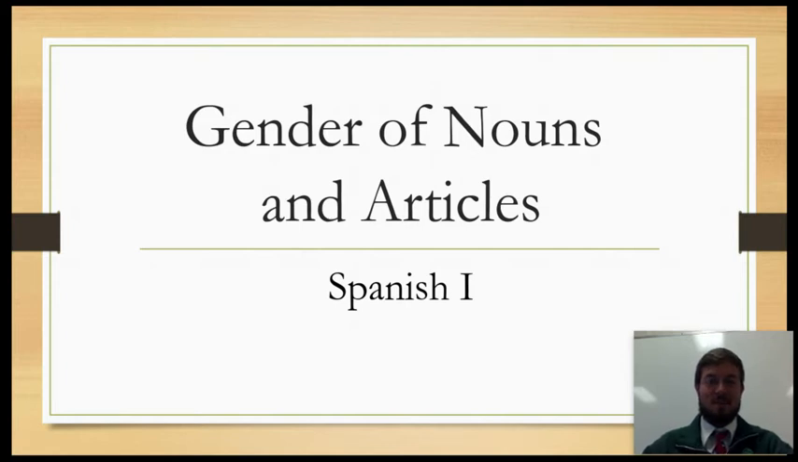Okay, so we have the gender of nouns and articles, which is what you learned about today. So make sure that you're practicing and paying attention so that way we can get these under, okay? The first way of telling a noun's gender was yesterday, learning O and A. So here's the second way.